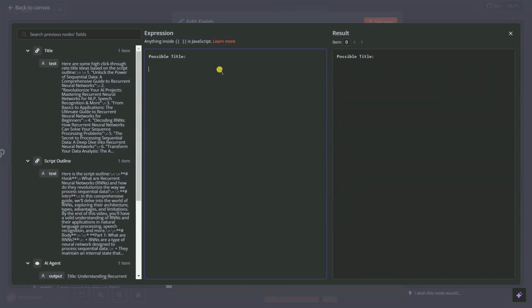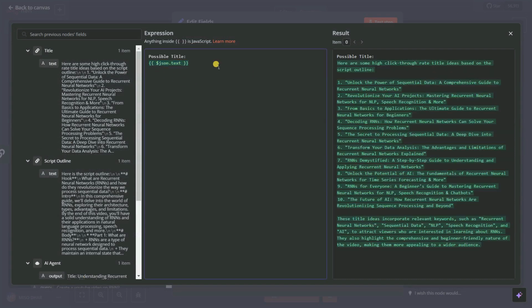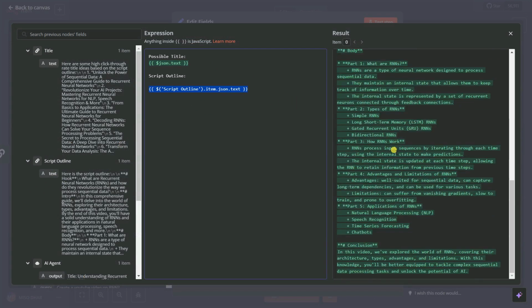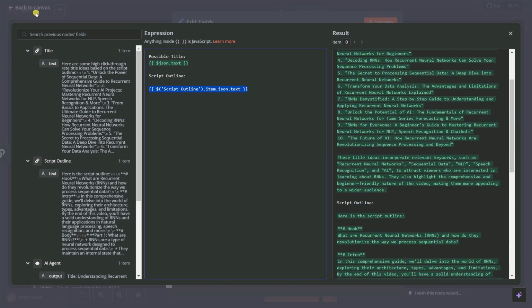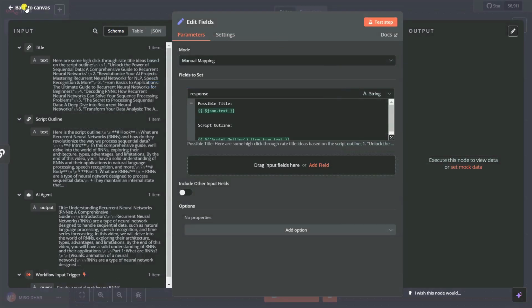Let's say that's our script outline. Let's say, oh, it's gone. It should be, let's say, script outline. Let's say script outline. Outline, that's it. And you can give it here our script outline. So you can copy this and paste it here. Okay, that's our script outline you can see on here. So you can close it, and you can simply go back to canvas.